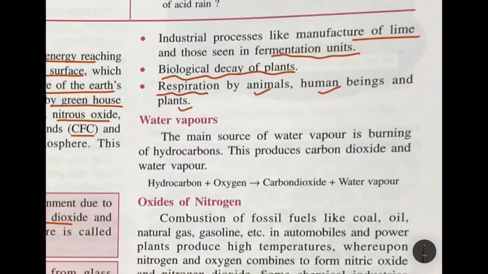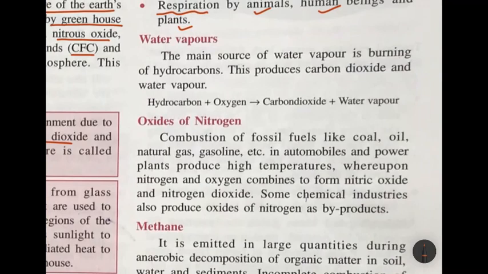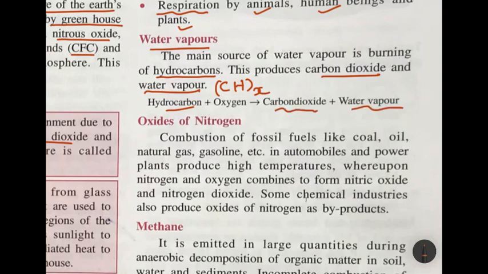What do we give out? We give out carbon dioxide. Now water vapor, the main source of water vapor is burning of hydrocarbon. In burning, carbon dioxide and water vapor is produced, okay. So when a hydrocarbon burns, it produces carbon dioxide and water vapor. Hydrocarbon means any substance that can burn which contains hydrogen and carbon, CHX. We don't know how many atoms of carbon and how many atoms of hydrogen, okay. So what do they produce? They produce carbon dioxide and water vapor.